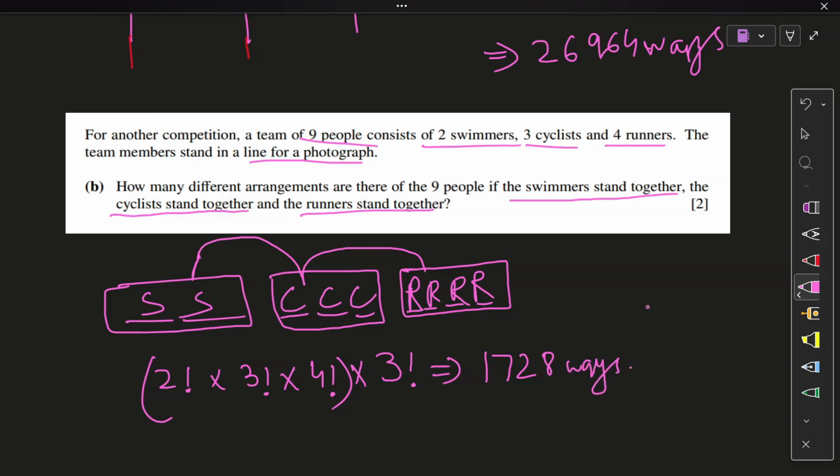There are 1728 ways these 9 people could stand and give you a different picture. And the photographer would be like, yeah, stand like this, let's take the picture. But there were 1728 ways.